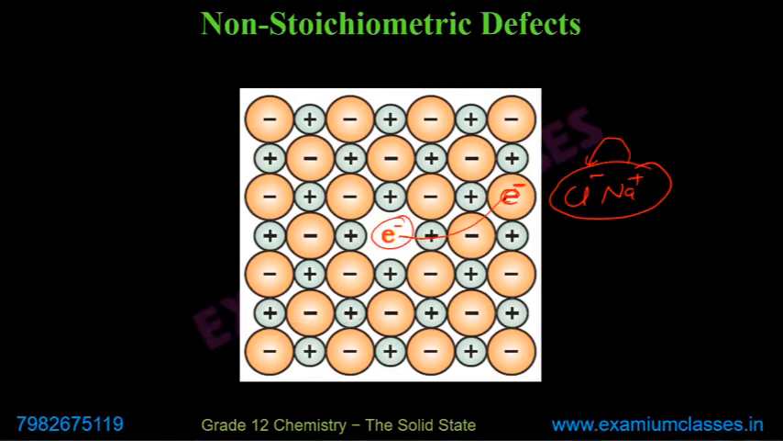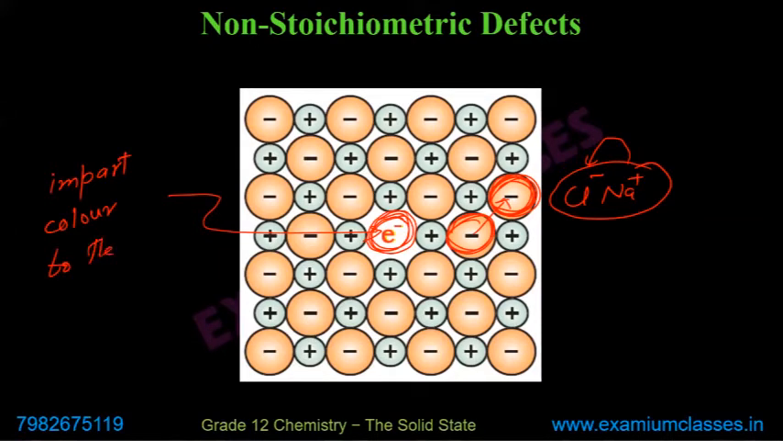And on the diffused site, these chloride ions can move further. Again, the site can be like this: there is a chloride ion, and suppose it moved from here to here, and from here to here. So the electron can diffuse to some interstitial site. And these electrons have some wavelength, and that's why they impart color to the crystal.